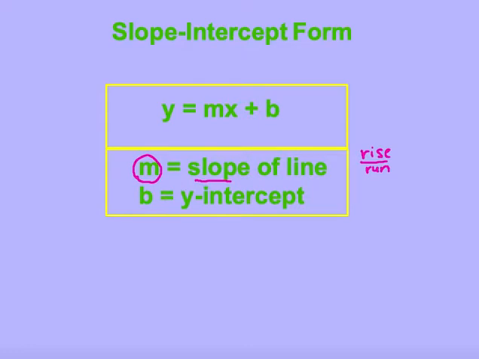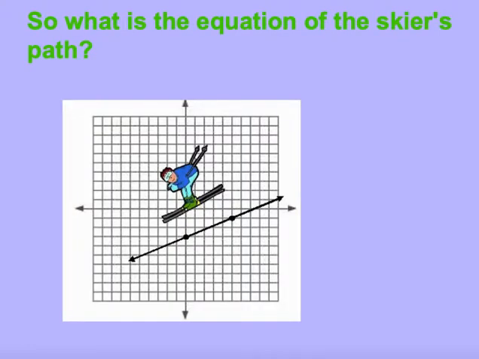So if I take those two ideas together and we go back to our skier and I place our slope of 2/5 in for m, or use substitution, our equation gets built like this. y equals 2/5 x minus 3. This showing us our y-intercept and this showing us our slope.